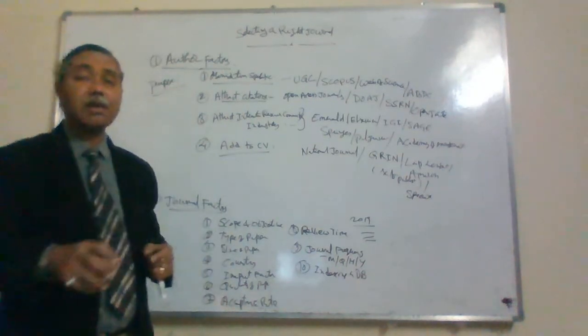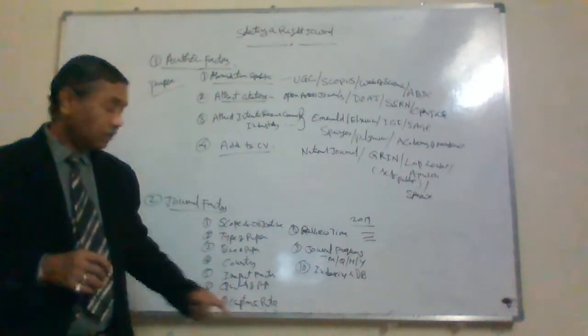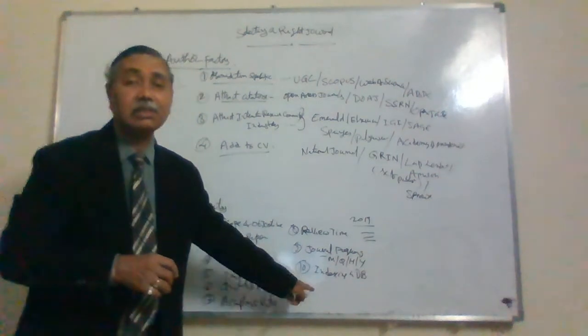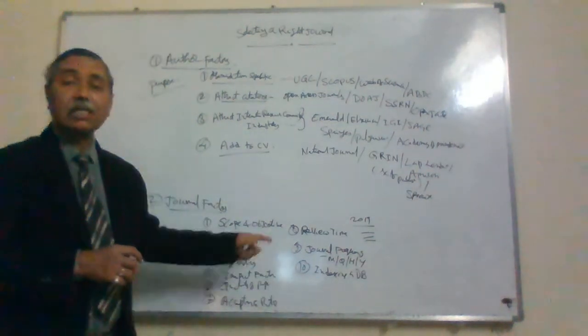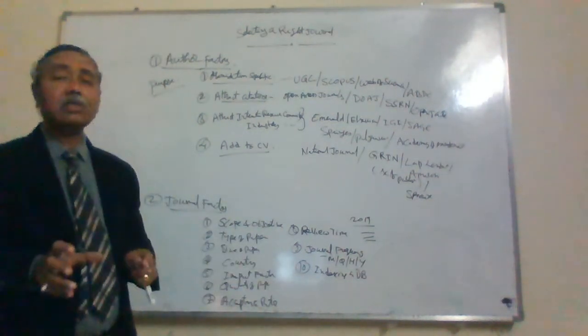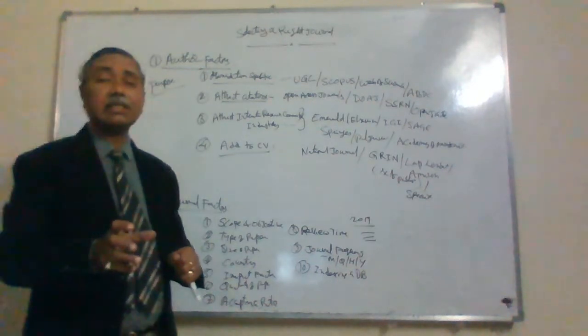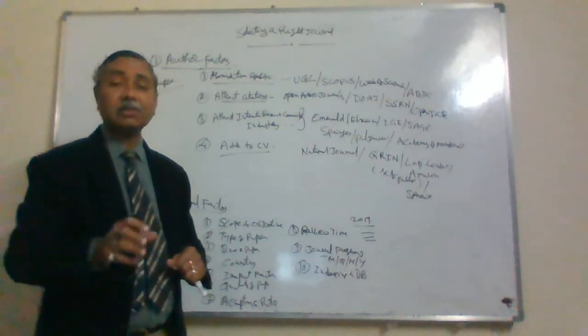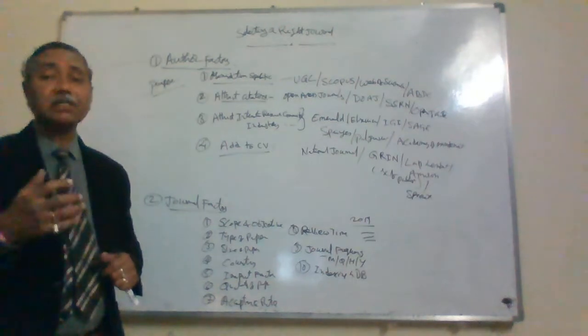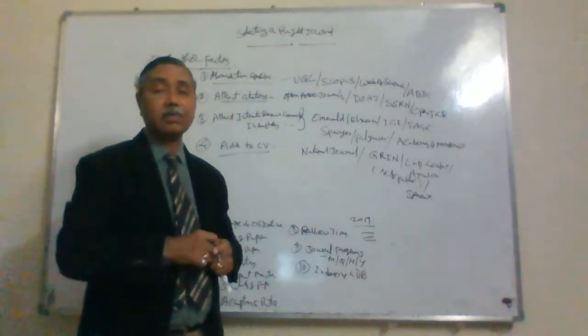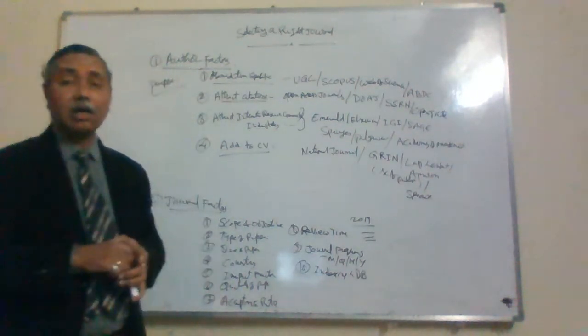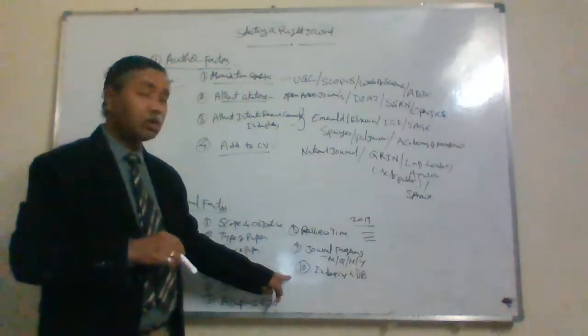Which indexing databases are they tied up with? That you also have to verify. If it is indexed in more databases, your paper gets more visibility and you attract more citations, right? That gives you an advantage.